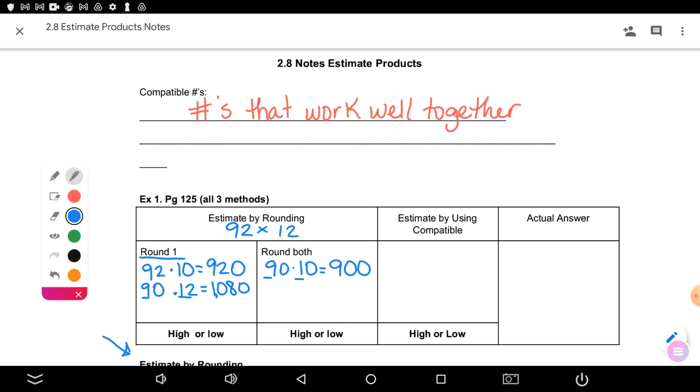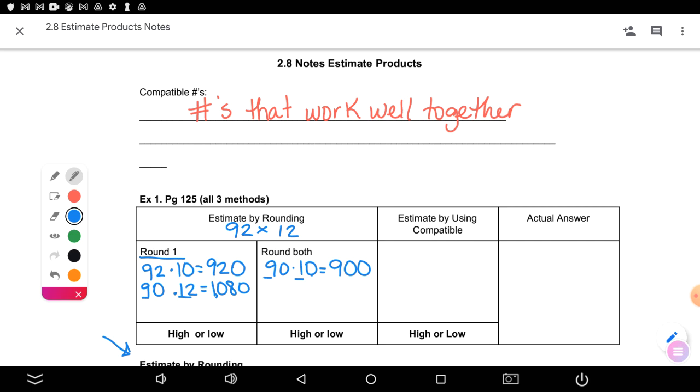Which one do you think is the better of the 2? Kanan, what do you think? 940. Okay, then 920. Why do you think that? Because you want 900 on rounding both, and they're both very close. Okay, and let's think about how much we changed the numbers. In this one, we dropped 12 by how many? 2. By 2, so we changed it by 2, but there were 92 sets of that. In this one, how much did I drop it by? 2, but there were only 12 sets of 2 on that one. And this one I dropped by 2 and 2, okay?